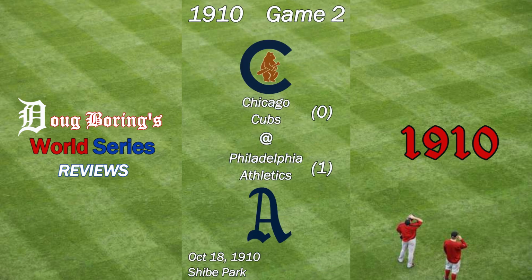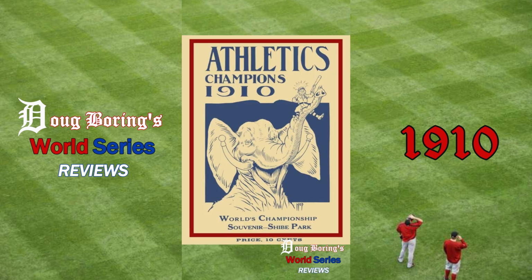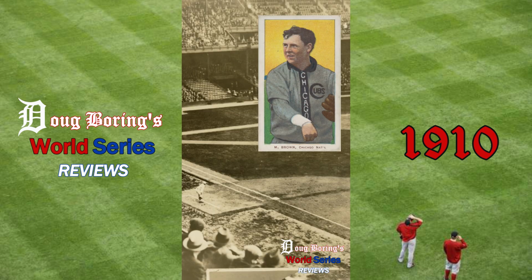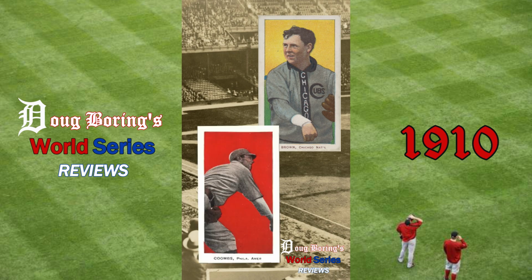Game 2 of the 1910 World Series between the Chicago Cubs and the Philadelphia Athletics. With Connie Mack and the A's leading the series 1-0, we move on to Game 2 at Shibe Park in Philadelphia with the pitching matchup of Mordecai Three-Finger Brown for the Cubs and Jack Coombs for the Athletics.